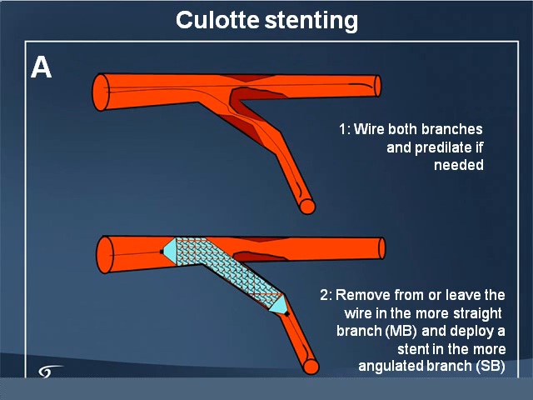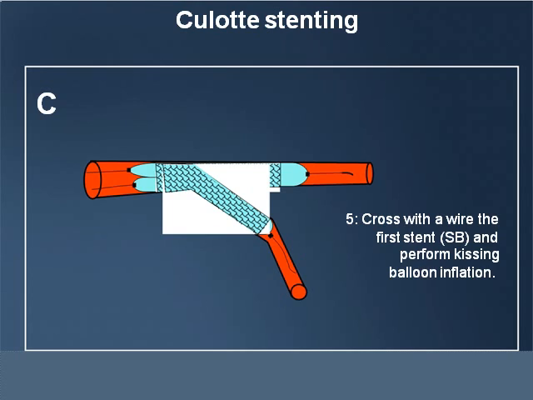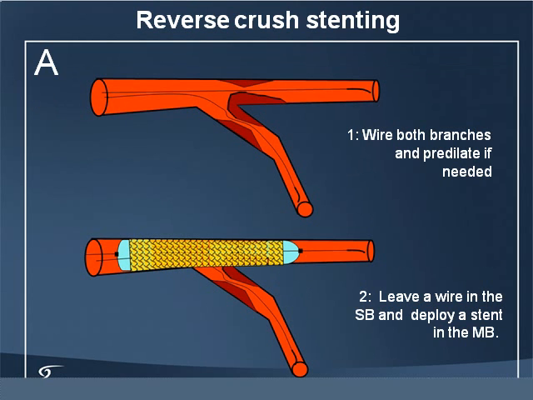And culotte is, of course, where we place a stent from the main branch into the smaller side branch first, and after that you place the stent into the main branch. So basically you place the first stent from the main branch into the narrower, smaller branch, followed by the main branch stenting into the main vessel. And when you really look at the data between culotte and crush, culotte has shown better results compared to the crush technique.